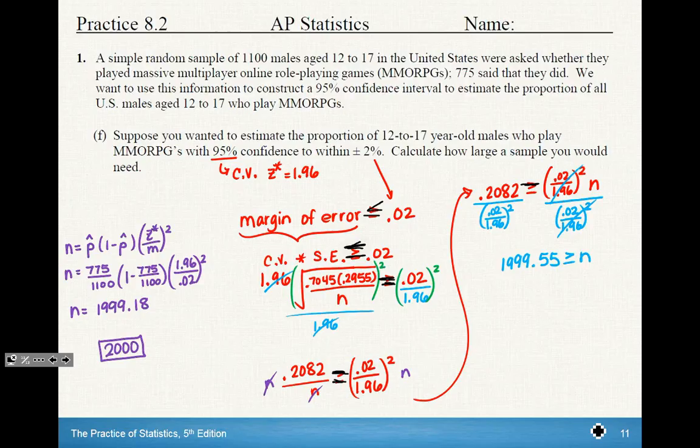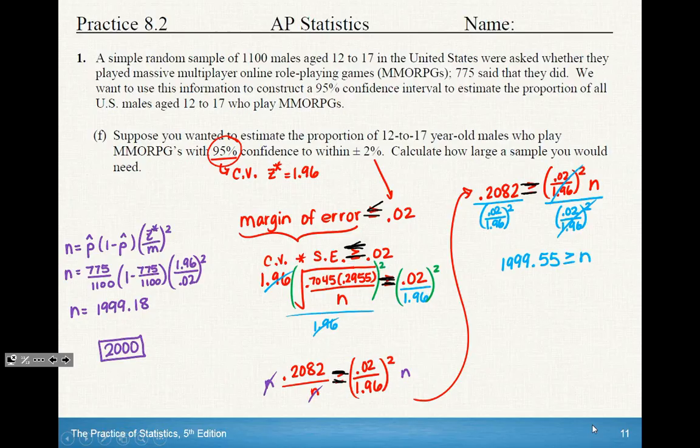We're not looking for a plus and a minus because obviously our sample size is always going to be positive. So it really does not matter. Just treat it as an equal sign and go on. Okay, so we know that margin of error, again, is critical value times standard error. So we're going to plug in the critical value of 1.96. Again, that's because you do have a 95% confidence level. And so our standard error is going to be the square root of 0.7045 times 0.2955.